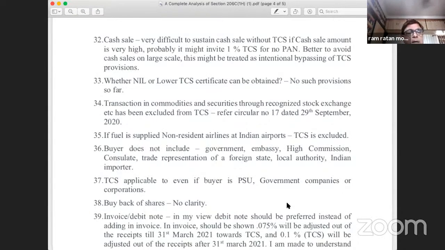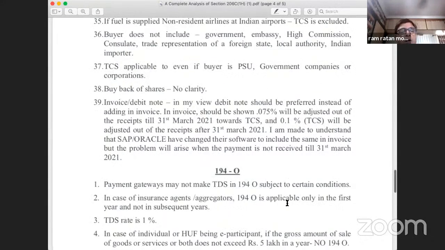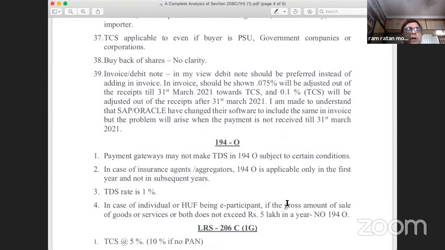I have already explained. Point number 38, buyback of shares. We all know buyback of shares. Here you can add one more point, allotment of shares. Buyback of shares and allotment of shares, whether TCS will be applicable or not. Friends, in my view, there is no clarity, but in my humble view, TCS should not be applied in case of buyback, nor in case of allotment of shares, because buyback is not against sale consideration. Buyback is the cancellation of shares. And allotment of shares is an allotment, not a sale of shares. So in both situations, TCS will not apply.